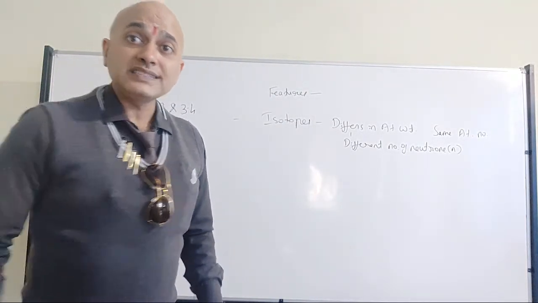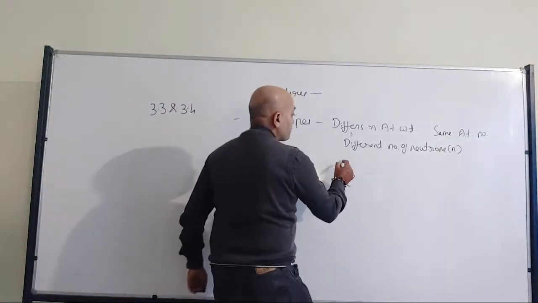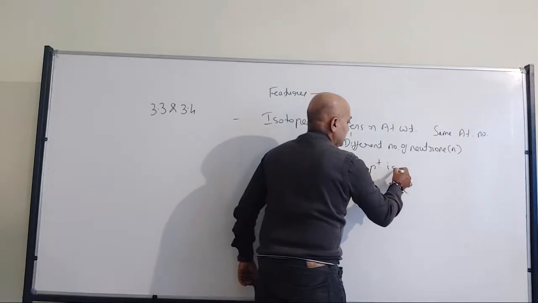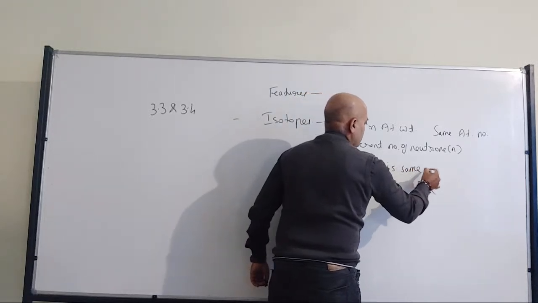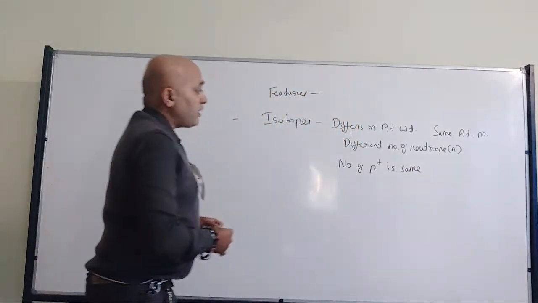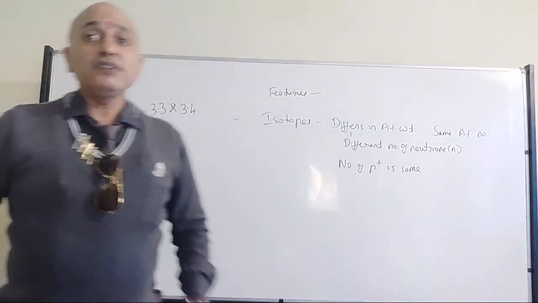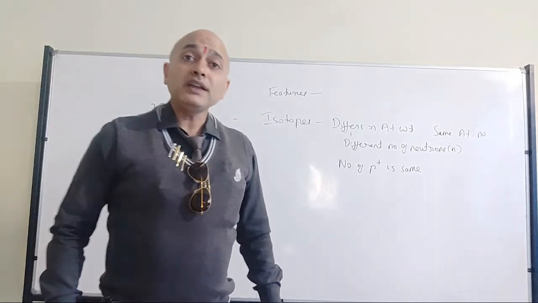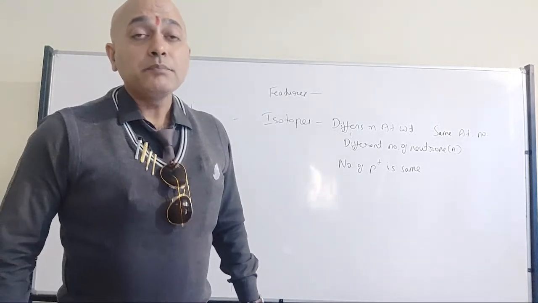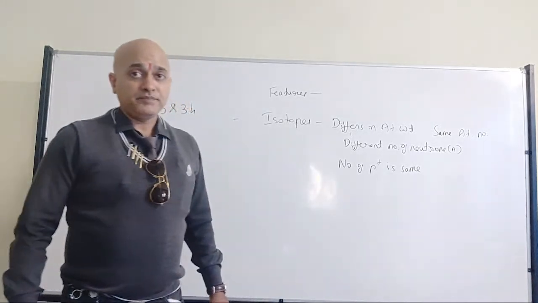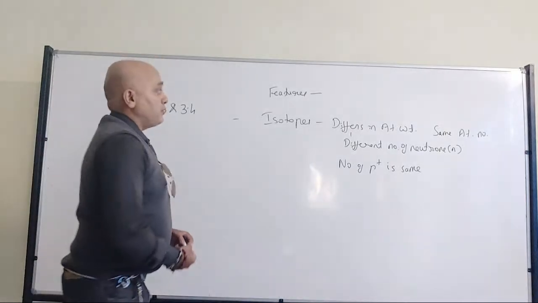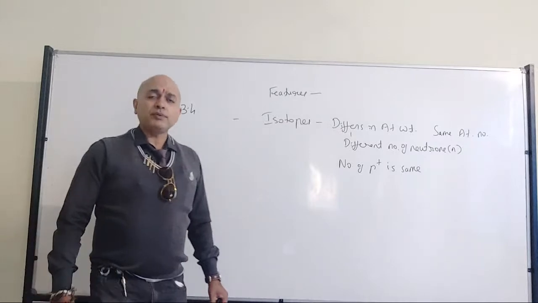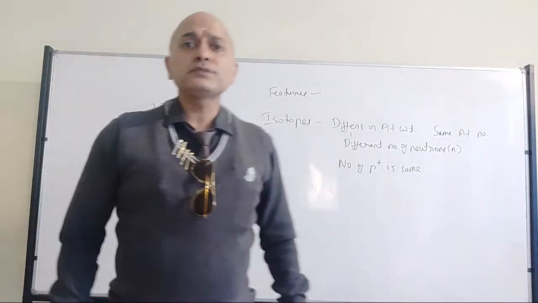Atomic number is the same. That means the number of protons remains the same. They do not differ in the number of protons, but they differ in the number of neutrons. So therefore atomic number will remain the same, but mass number will vary. Right? Now, in the modern periodic table, they have given the same position for the isotopes of the element.